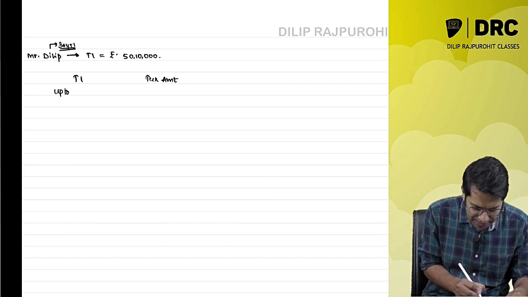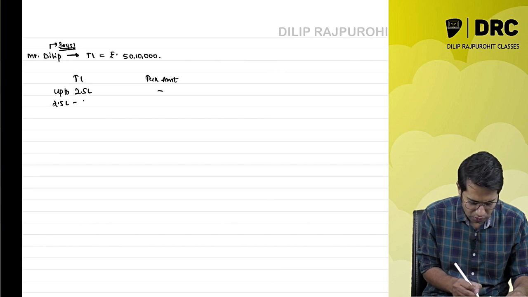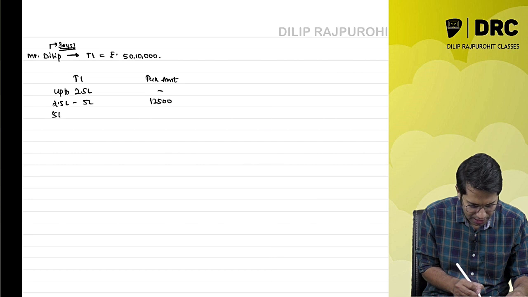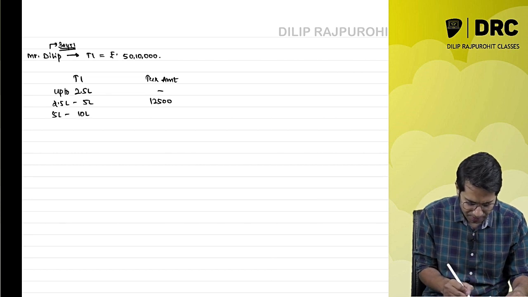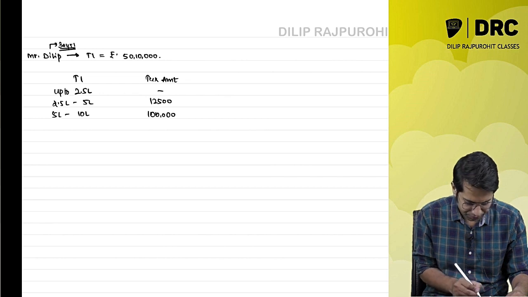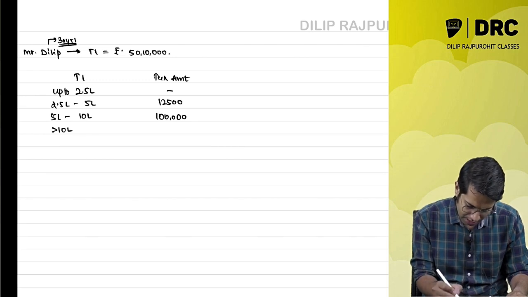Up to 2.5 lakhs, there is no tax. I don't have to pay any taxes. From 2.5 lakhs to 5 lakhs, I have to pay 5%, which is 12,500. From 5 lakhs to 10 lakhs, I have to pay 20%, which is 1 lakh rupees. And more than 10 lakhs, I have to pay 30%.